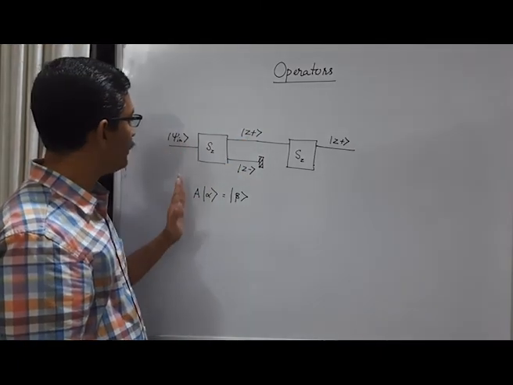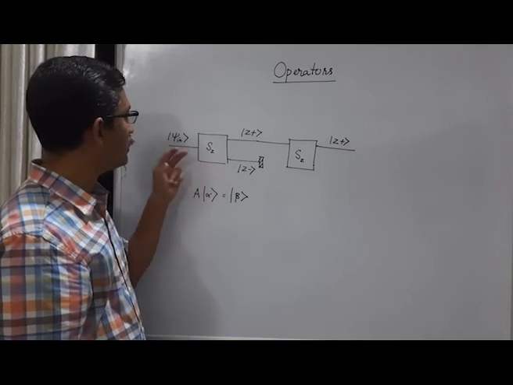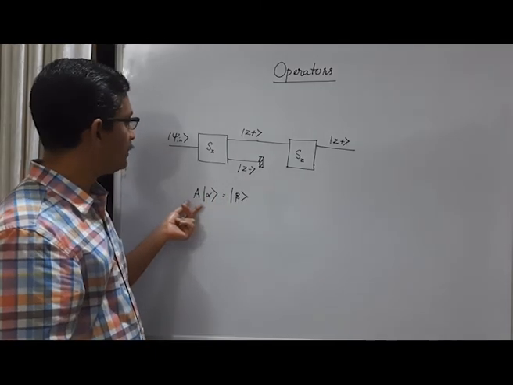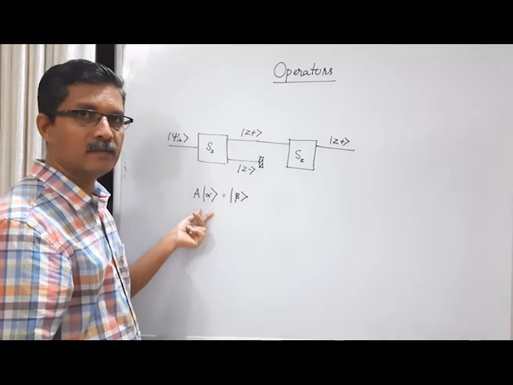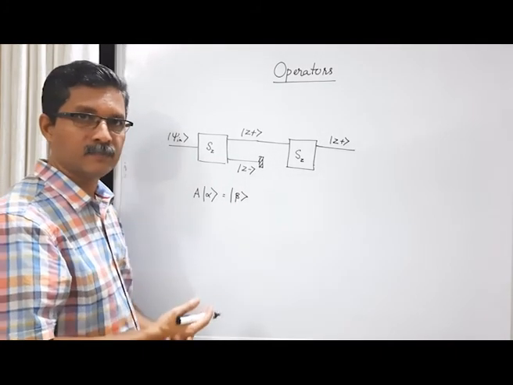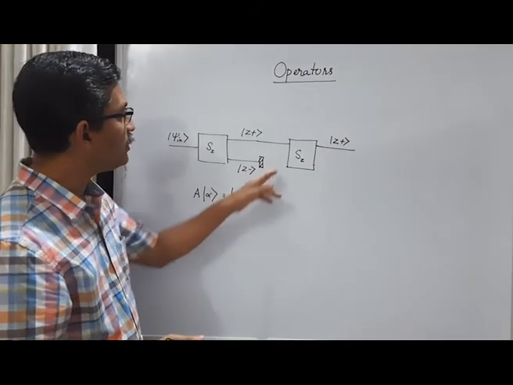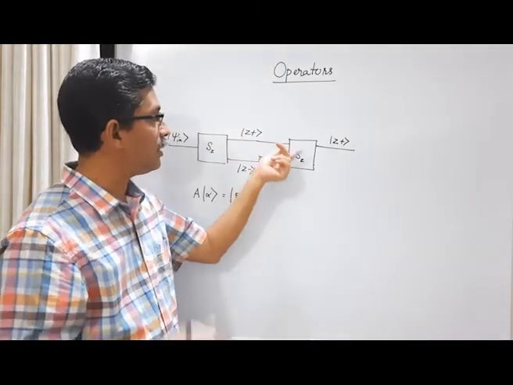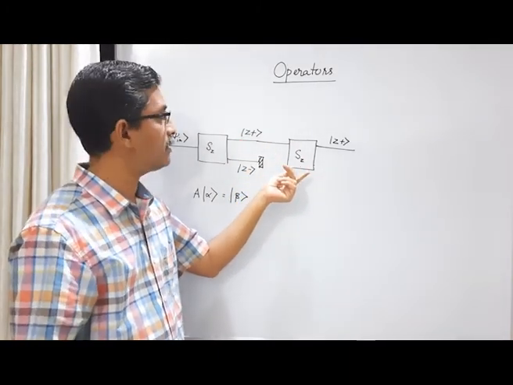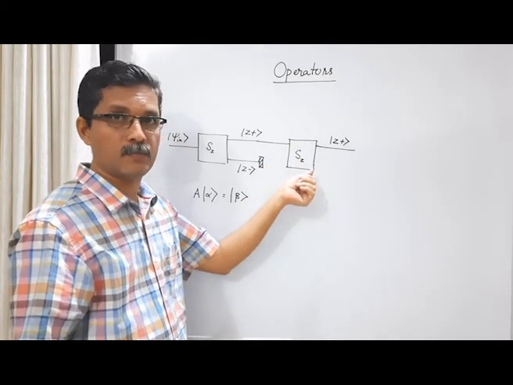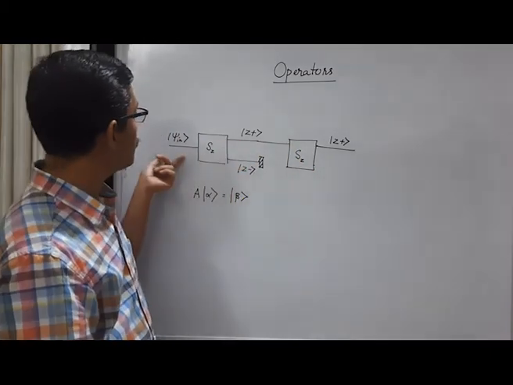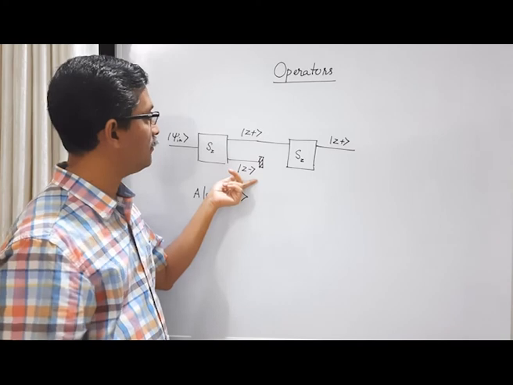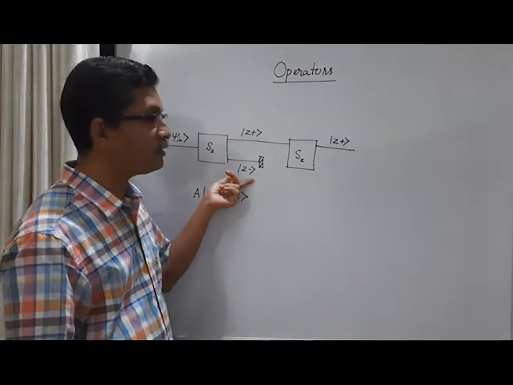So in general, when you measure a physical quantity in a state, the state of the system changes. Mathematically, when an operator acts on a ket, it changes to another ket. Ket alpha changes to ket beta. But look here. Take this ket z plus as the input to the next Stern-Gerlach apparatus, which again measures the z component of the spin. Suppose there are some 2000 particles here, then nearly 1000 particles will be in the state ket z plus and nearly 1000 particles will be in the state ket z minus.